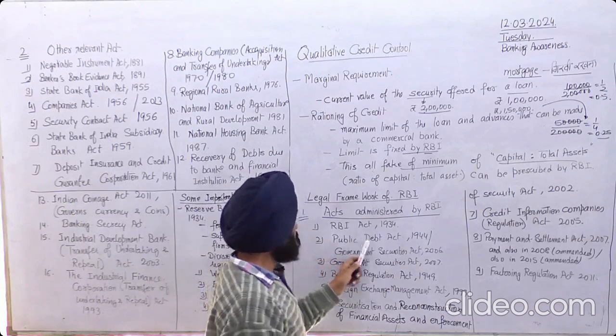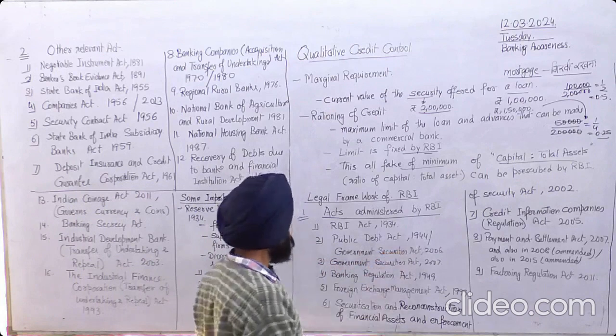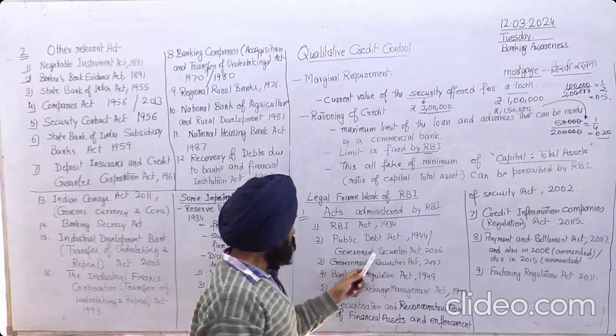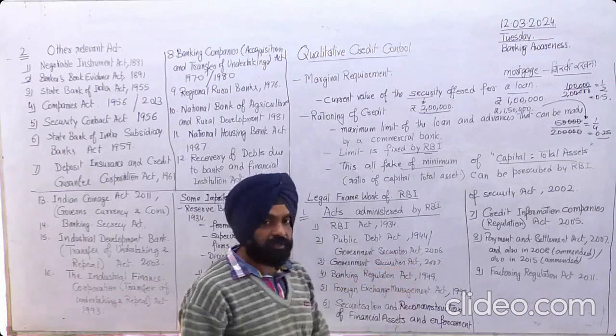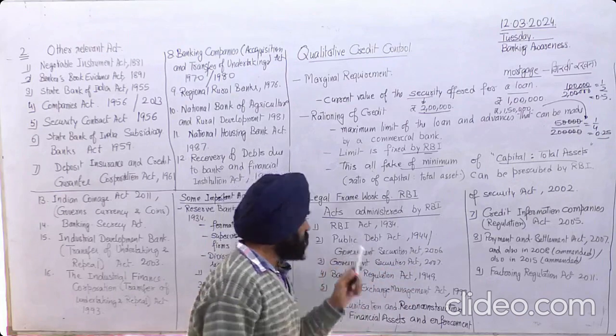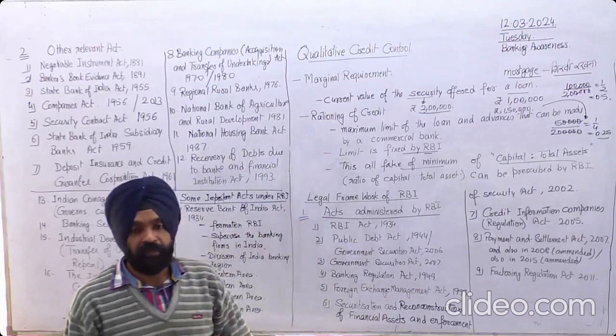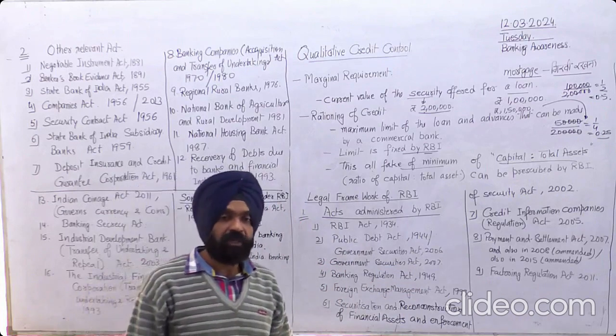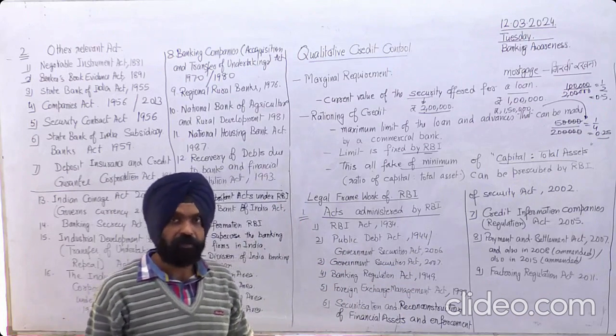Then the Public Debt Act 1944, and the Government Securities Act 2006. We have discussed in our economics class what public debt is. Public debt means the loan taken by the government of India.